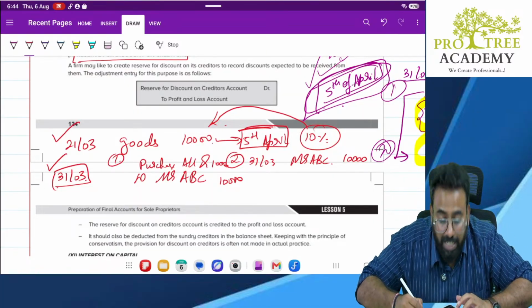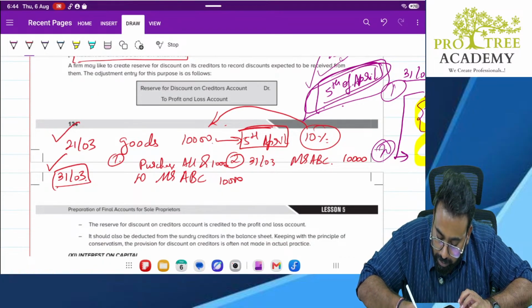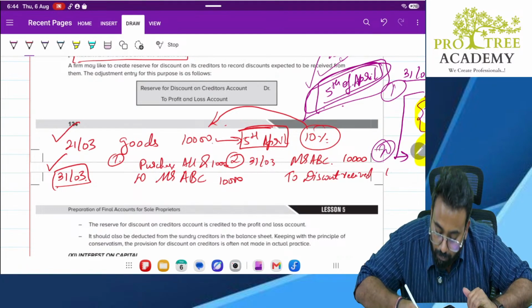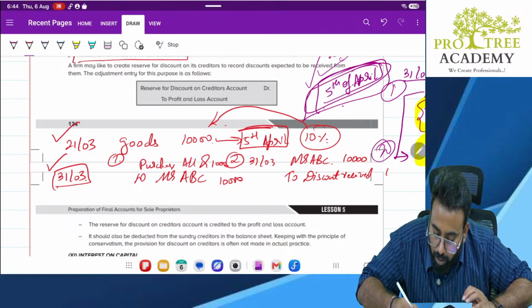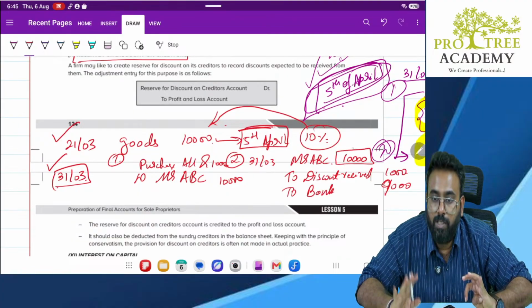Sir, yes, 1,000 is what? 1,000 is discount. Discount received, is that an income? Yes, sir. So, to discount received 1,000. Where am I making payment from? From my bank, 9,000. So how much is the amount that is getting settled? The amount getting settled is 10,000 rupees.